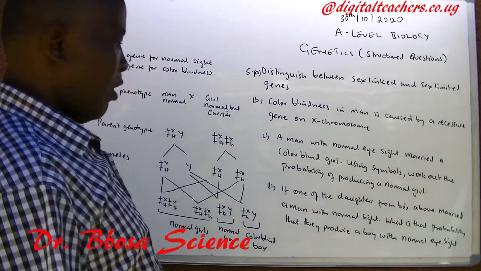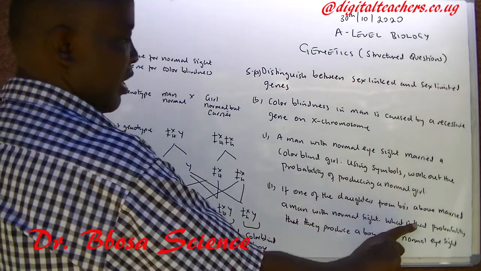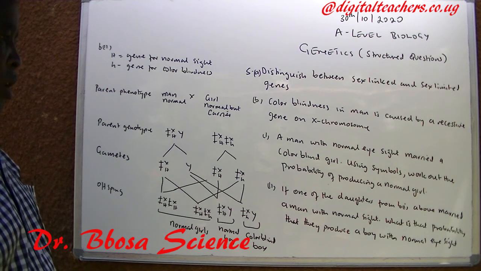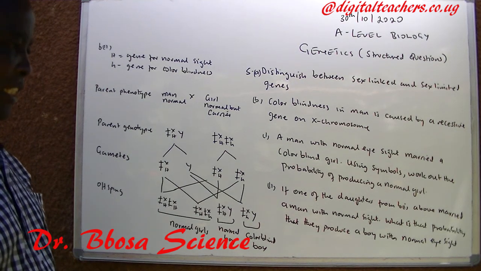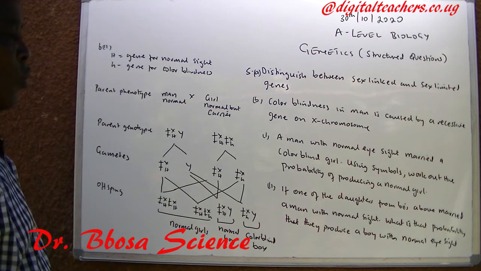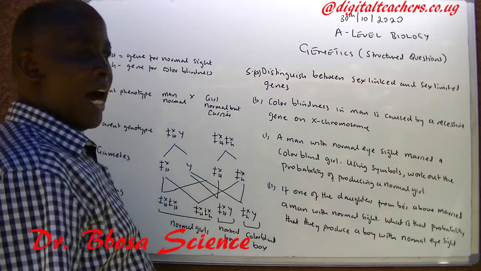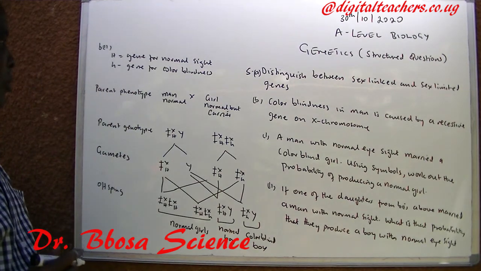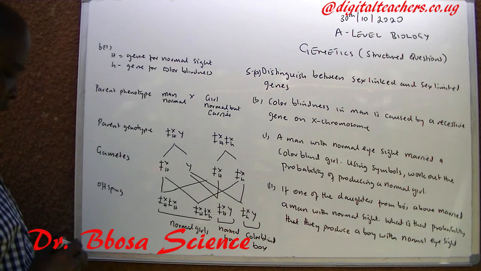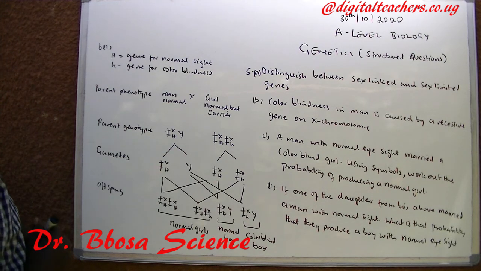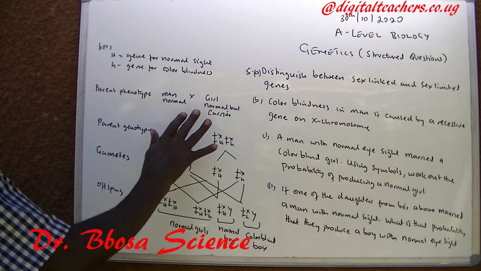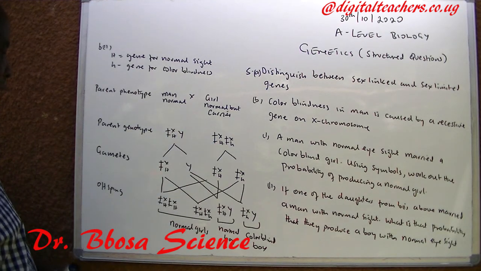2. If one daughter from B1 above married a man with normal sight, what's the probability that they produce a boy with normal eyesight? Again, capital H is gene for normal sight, small h is gene for color blindness. So the parent phenotypes, the man is normal, the girl is normal but a carrier.